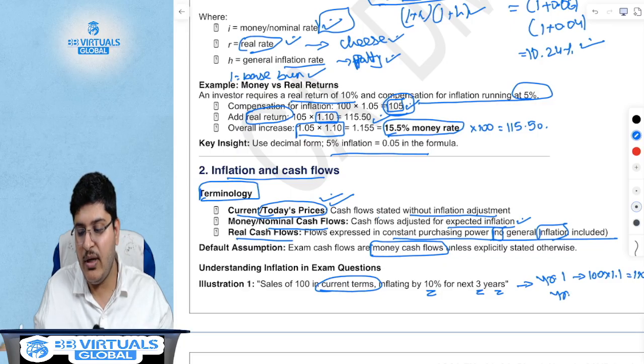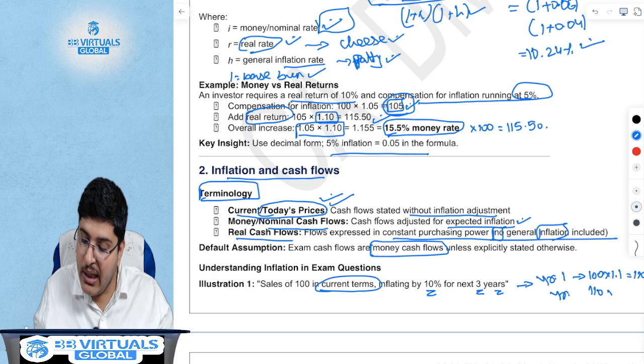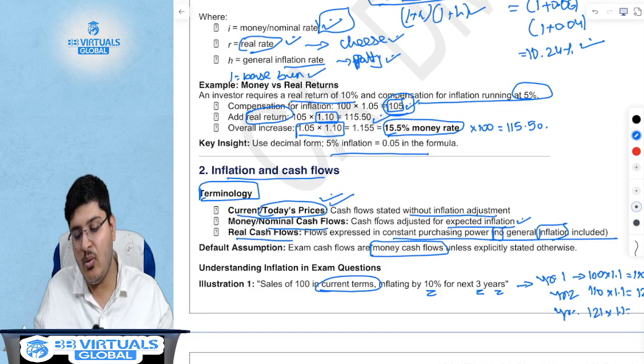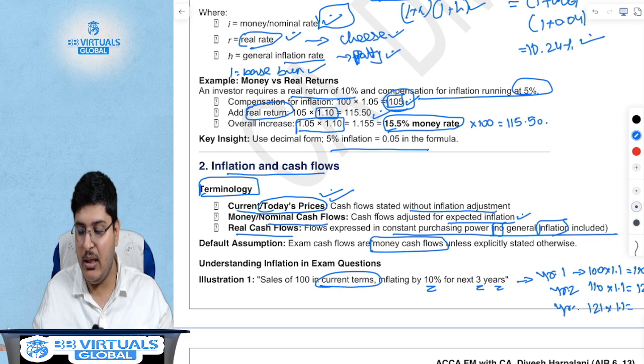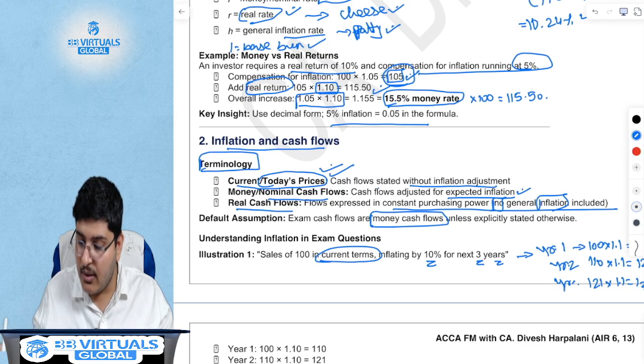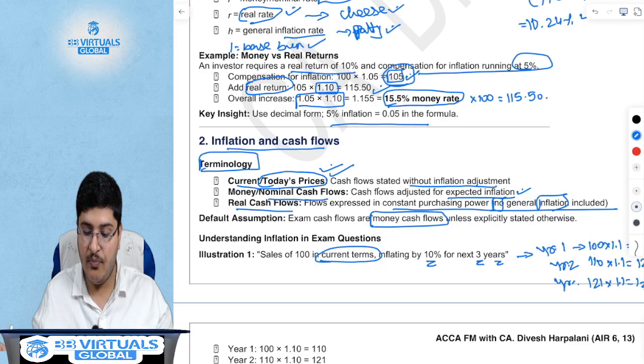Year 2, will it be 110? No, it will be 110 into 1.1, so it will be 121. Year 3, again 10% inflation, 121 into 1.1 is 133.1.